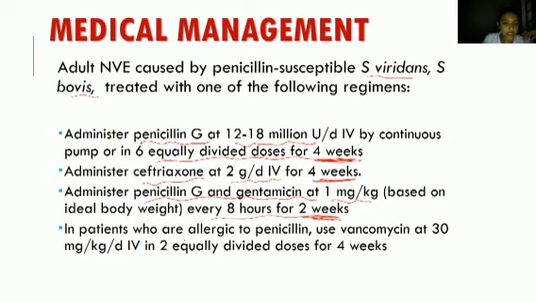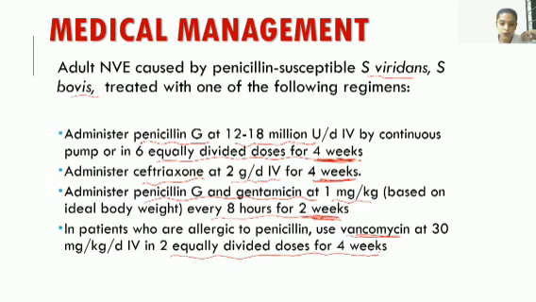Next is patients who are allergic to penicillin. If the patient is allergic to penicillin, then we can use vancomycin at 30 mg per kg per day IV in 2 equally divided doses for 4 weeks.